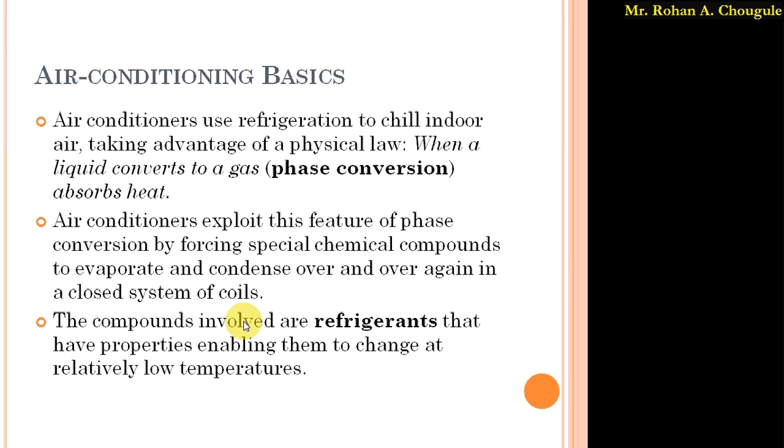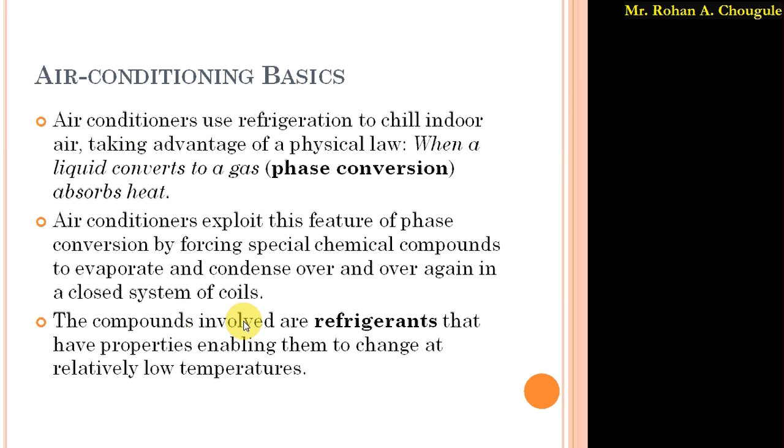Suppose we put water to boil. For that, we simply apply heat to the water. The water absorbs the heat and gets converted into vapor form. That process is nothing but the phase conversion technique, and the same phase conversion technique is used in an air conditioner. So simply, an air conditioner uses refrigeration to chill the indoor air by taking advantage of a physical law, or we can also say it takes advantage of the phase conversion technique.